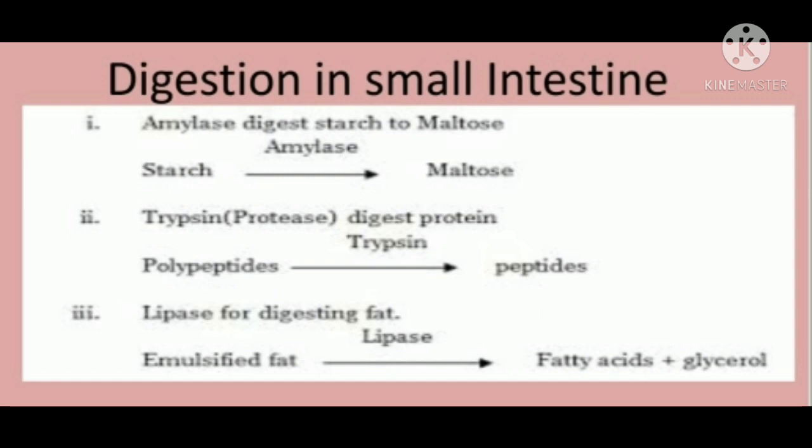Lipase breaks down the emulsified fat into its smaller units, fatty acids and glycerol.